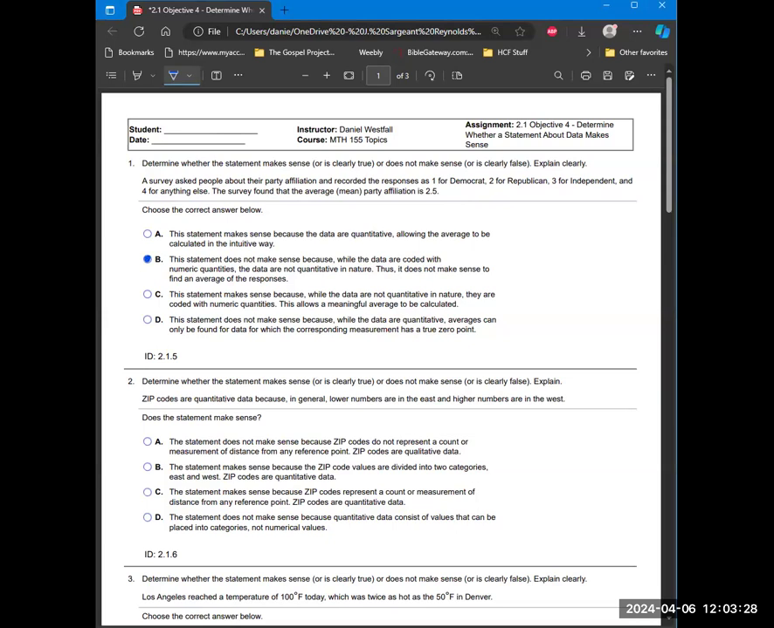While the data are coded with numerical quantities, the data are not quantitative in nature, thus it does not make sense to find the average of the responses. So that's what I said.